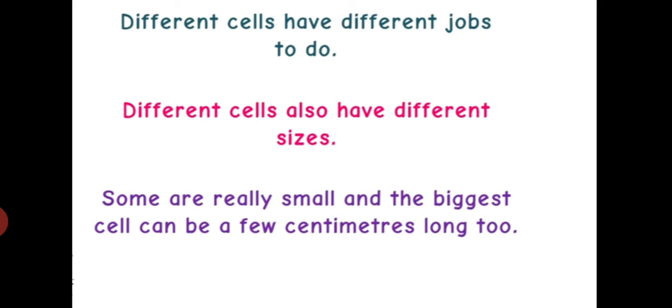So different cells have different jobs to do. Different cells have also different sizes. Some are really small and the biggest cell can be a few centimeters long too.